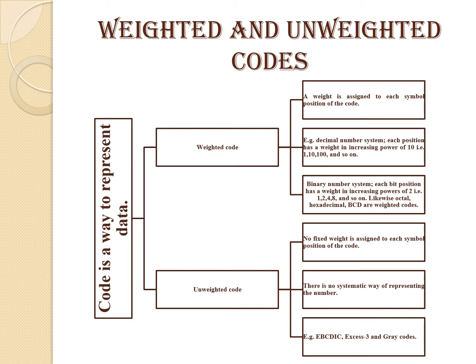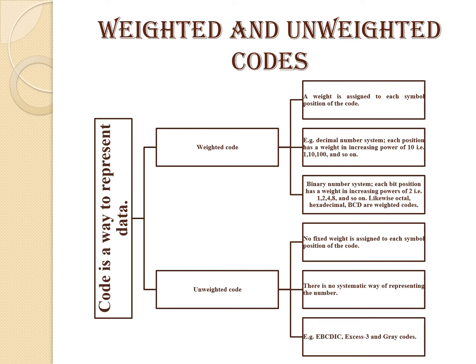That means if we consider the unit place, its weight is equal to 1. Then the 10th place, 10. 100th place, 100. That means it goes on increasing like 10 raised to 0, 10 raised to 1, 10 raised to 2, and so on. The next example is binary number system. In this, each bit position has a weight in increasing powers of 2. That means, as we have seen earlier, 2 to the power 0, 2 to the power 1, 2 to the power 2, and so on. Likewise, octal, hexadecimal, BCD, these are the weighted codes.